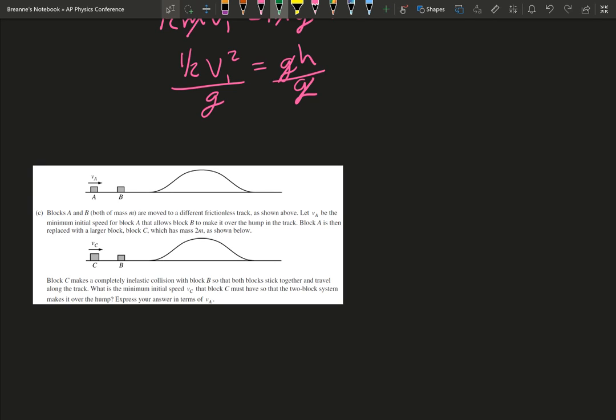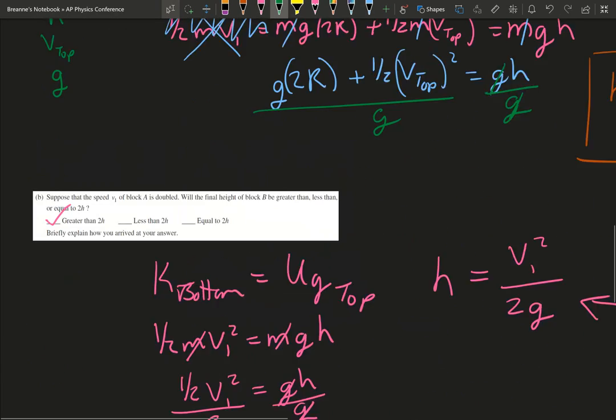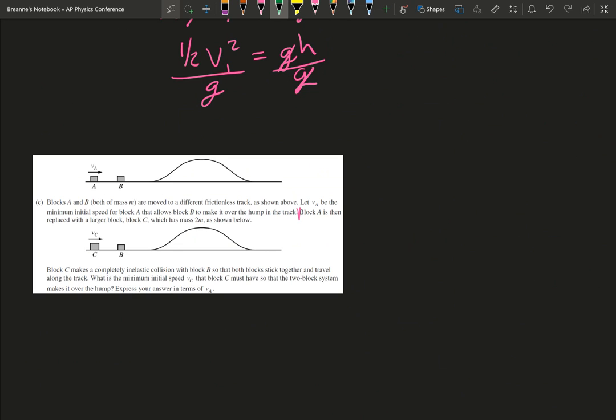Block A is then replaced. Okay, so we're going to hold off on there. We have the same mass, and it's hitting and going over. So again, this same mass situation is a perfectly elastic collision, the same thing as up here. If we did a momentum equation, we would have M VA plus block B not moving, equals block A completely stopping and M VA.